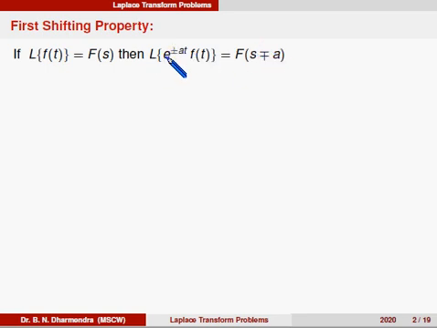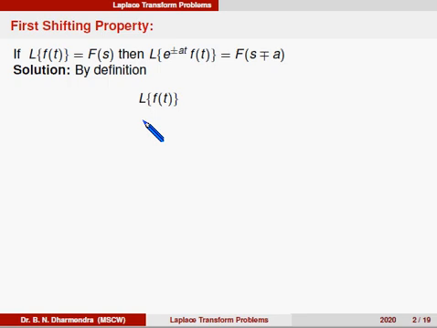If the exponential is positive, the term is F of s minus a. If the exponential is negative, this becomes F of s plus a. So by using the definition, we have to prove this first shifting property.